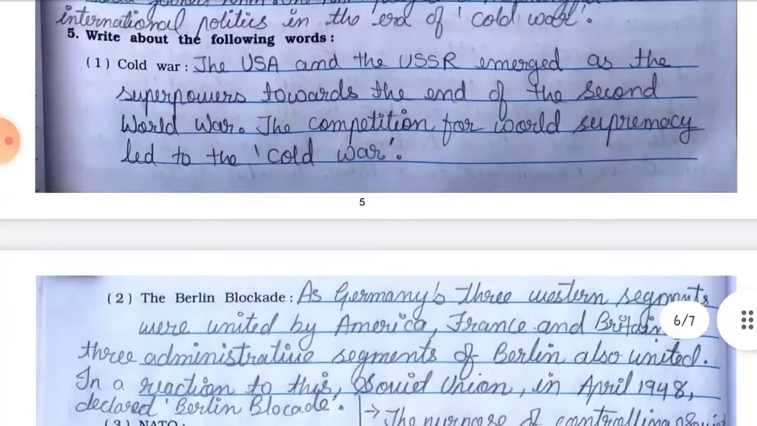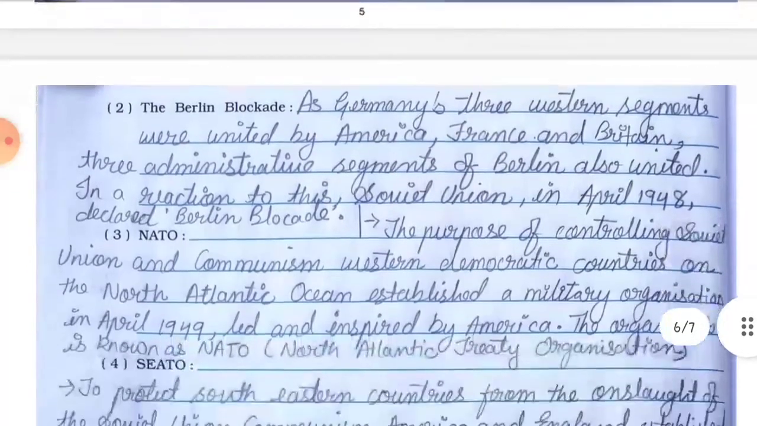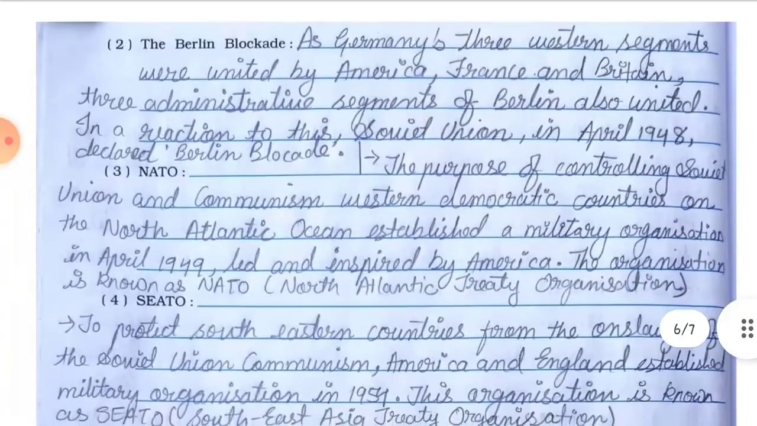Next, number 5, write about the following words. Number 1, Cold War. The USA and the USSR emerged as superpowers towards the end of the Second World War. The competition for world supremacy led to the Cold War. Number 2, the Berlin Blockade.